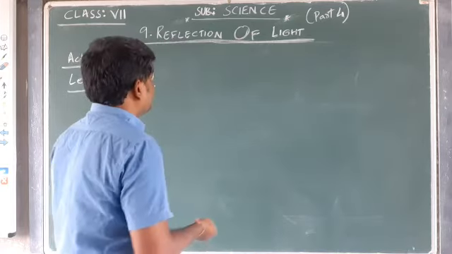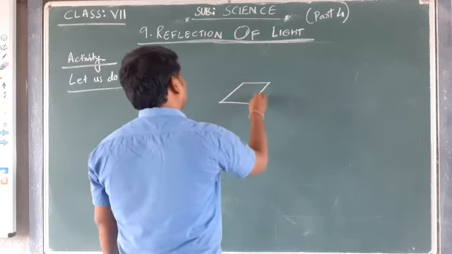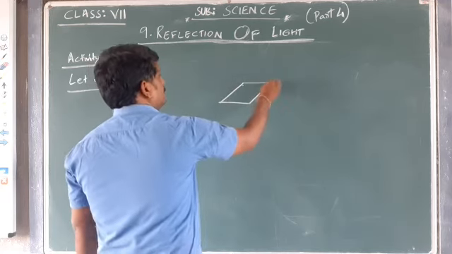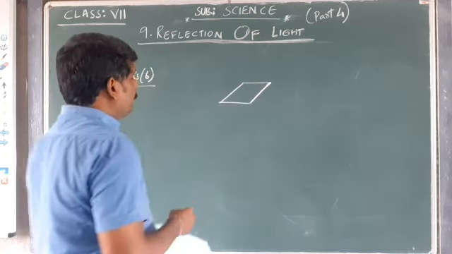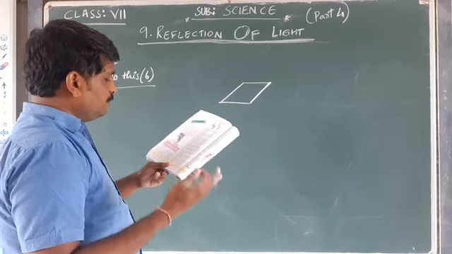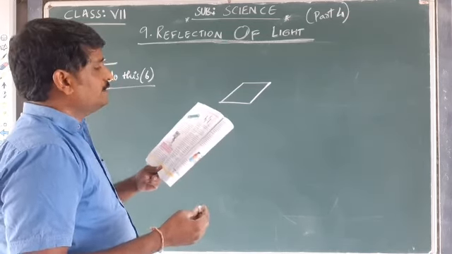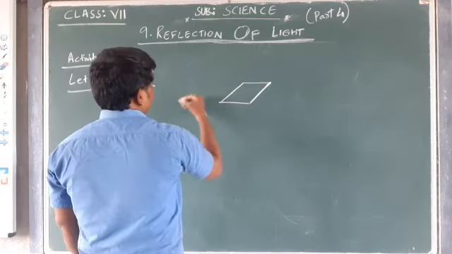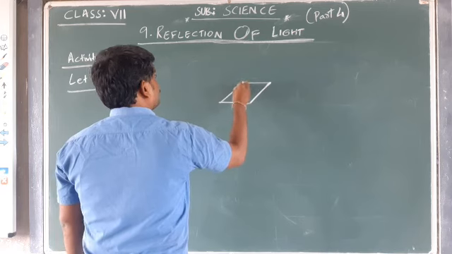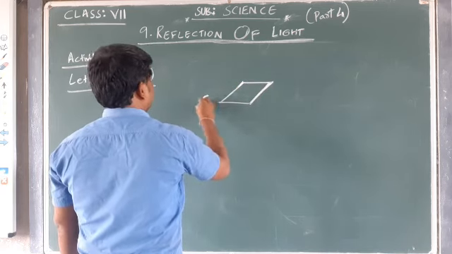So what I am doing is keeping a mirror strip on the floor, 1 feet into 1 feet. Assume this is a mirror strip. Now what do I have to do? Me, and you and your friends A, B, C should stand at the 4 sides of the mirror as shown in the figure. Take it as a strip and I am standing here.